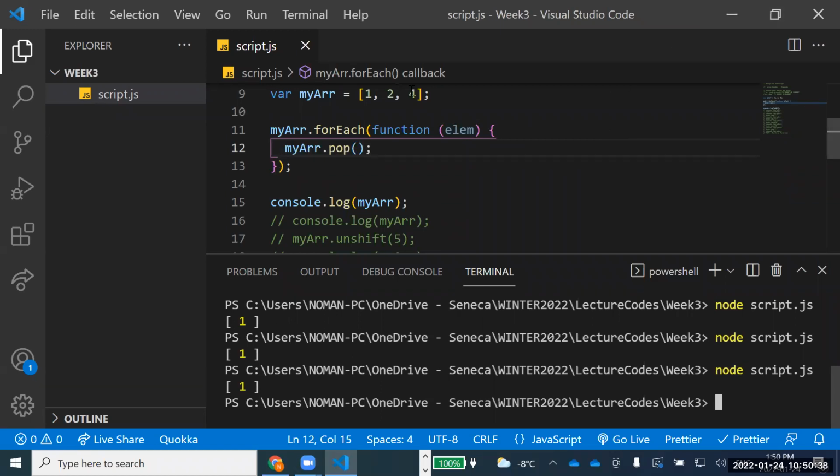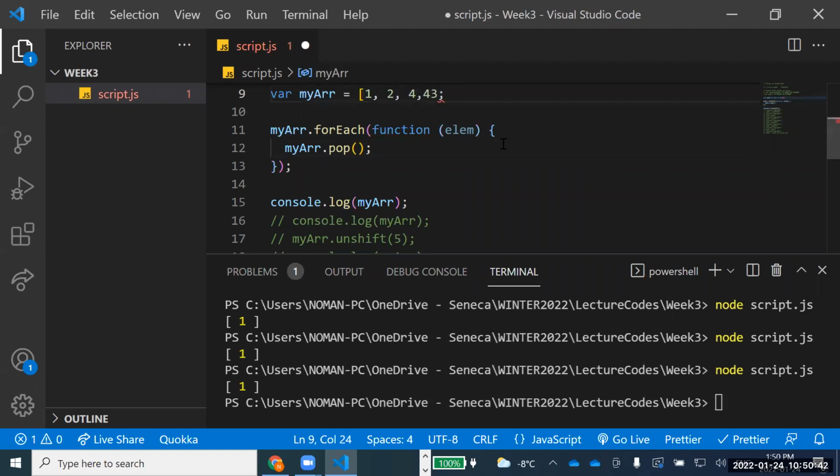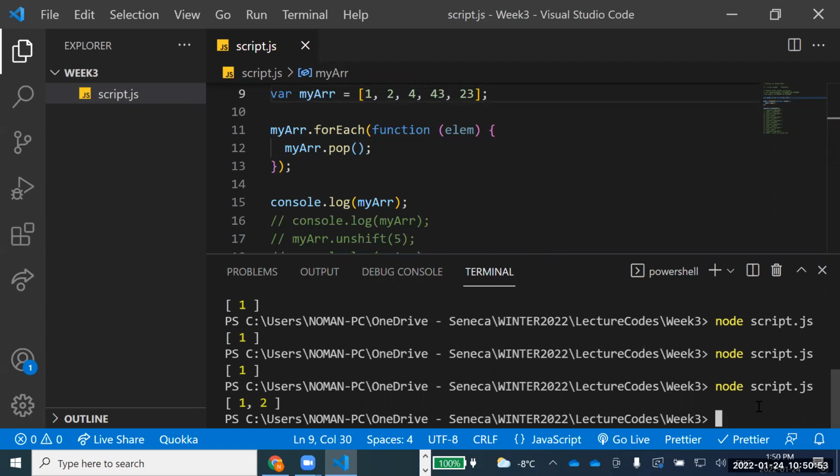Now let's change this array, and let's add more values to it. Yes, randomly any values, right? You see, now we have 2 values coming up over here.